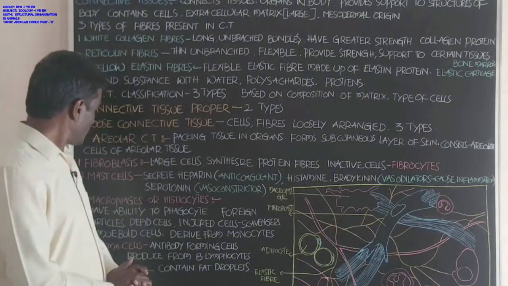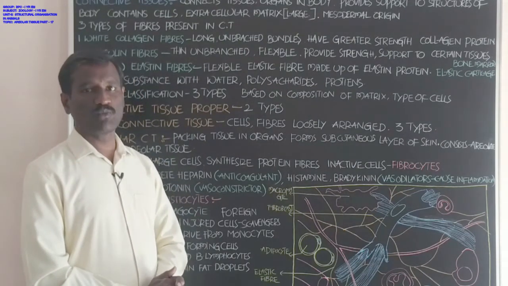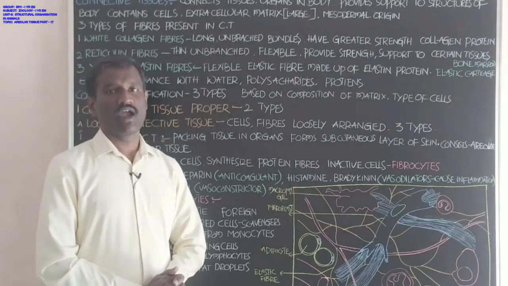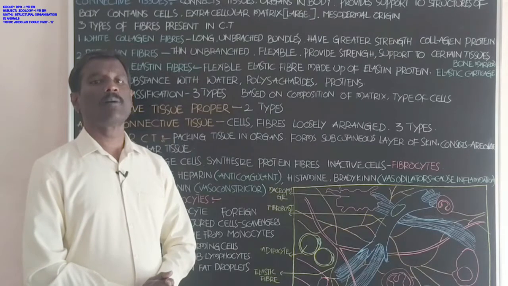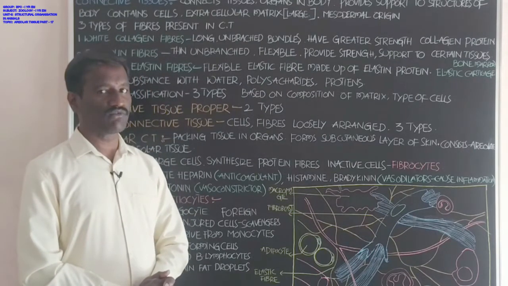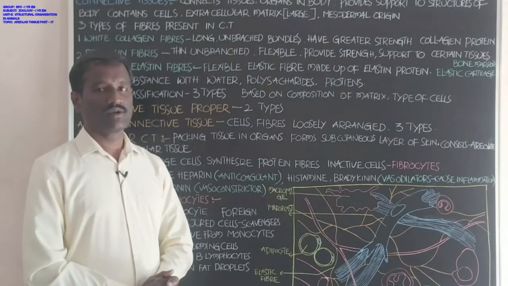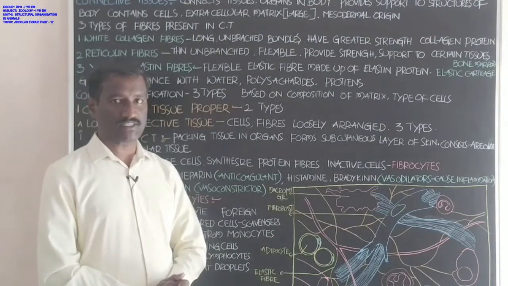Next student, these macrophages have pseudopodia, so these are called amoeboid cells. These macrophages are derived from monocytes. Monocytes are one type of white blood cells. White blood cells such as monocytes produce macrophages.